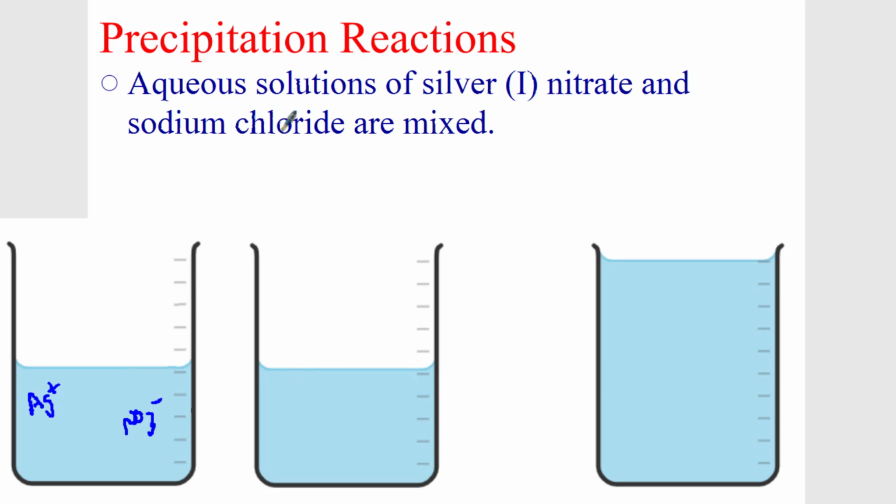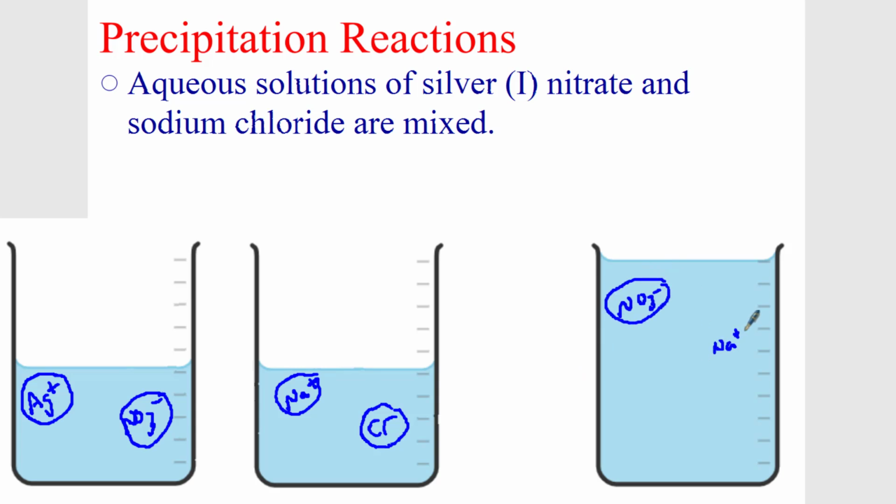And then we also have an aqueous solution of sodium chloride, sodium ions and chloride ions. Again, these are broken up, which means you can see these ions are moving around. Very high conductivity as these move around. But when we mix these two together, remember the spectator ions don't do anything. So the nitrate and the sodium ions aren't going to do anything. They're still going to be in the solution. They're still going to be dissolved. They haven't really done anything.